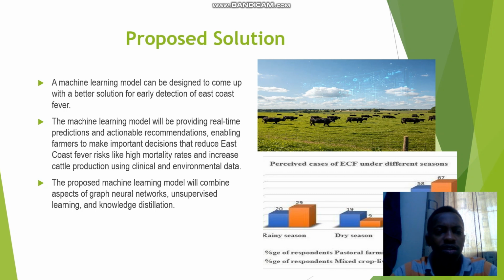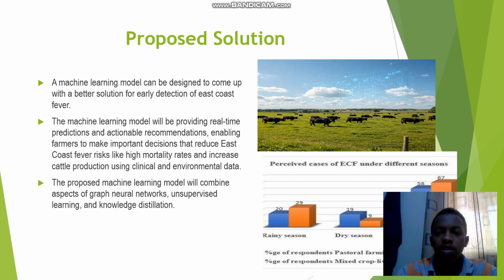So, we are planning to design a machine learning model which can come up with a better solution for detection of viscous fever. And the machine learning model we are planning to design will be providing real-time predictions, maybe telling the farmer there is a high or low risk of viscous fever infestation on your farm, and it will also be providing actionable recommendations to the farmer, maybe telling the farmer to invite a veterinary doctor as early as possible,